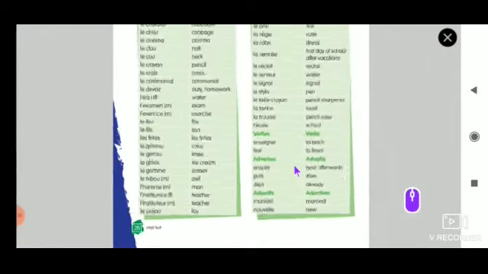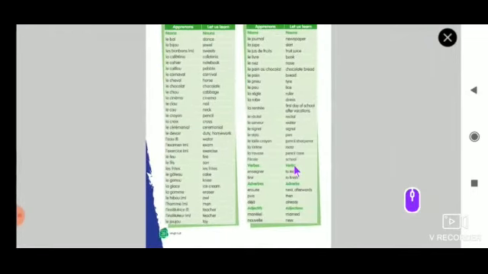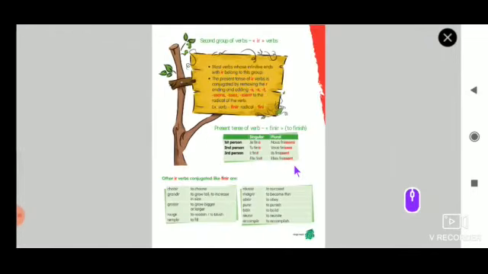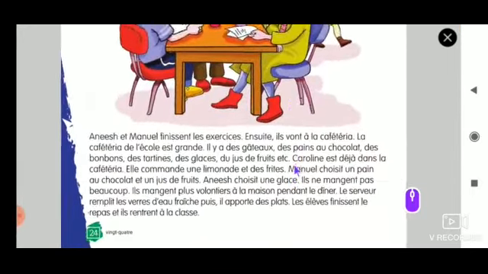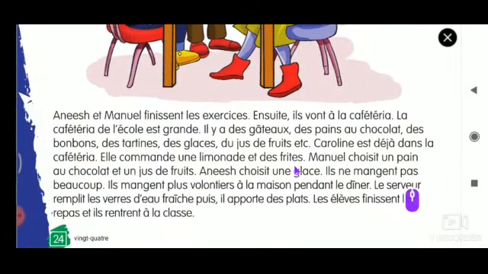Let us revise the translation also once. So take the translation page and read along with me. Read slowly. À la cafétéria.